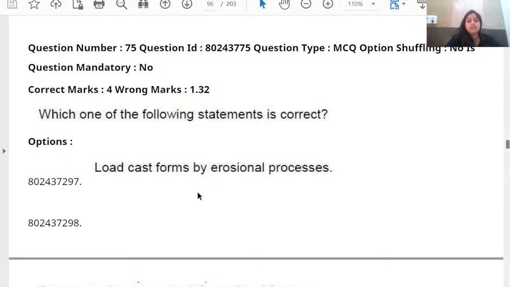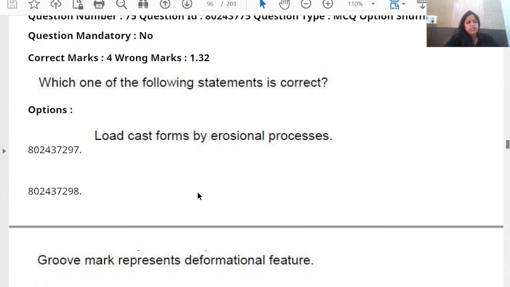So load cast forms by erosional processes. What is load cast? Okay, we can divide the sedimentary structures into different types: pre-depositional, syn-depositional and post-depositional sedimentary structures, or erosional, depositional and deformational sedimentary structures.